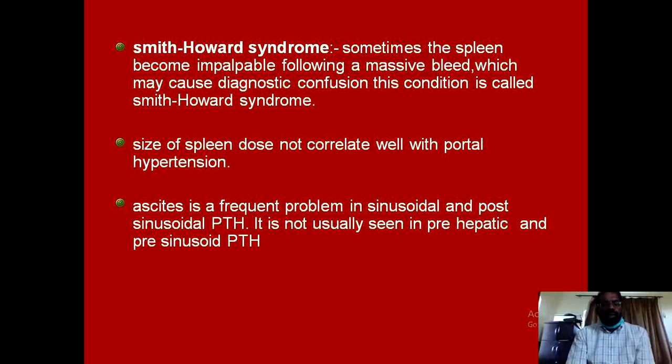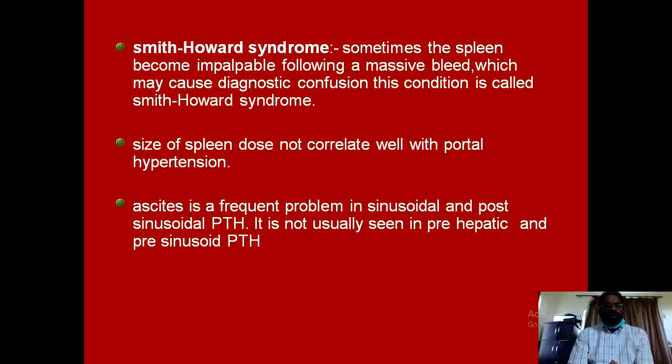Splenomegaly is a hallmark feature of portal hypertension, but sometimes the spleen becomes impalpable following a massive bleed, and this may cause diagnostic confusion. This clinical scenario, when the spleen becomes impalpable after an episode of massive upper GI bleed, is known as Smith-Howard syndrome.